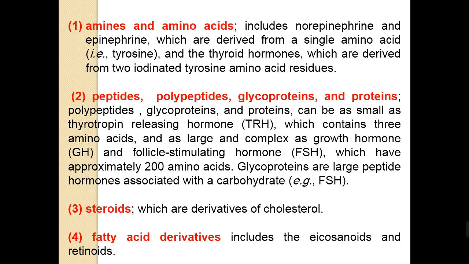The third type of hormones according to the structural classification is the steroids, which are derivatives of cholesterol. The fourth type is fatty acid derivatives, which include eicosanoids and retinoids.